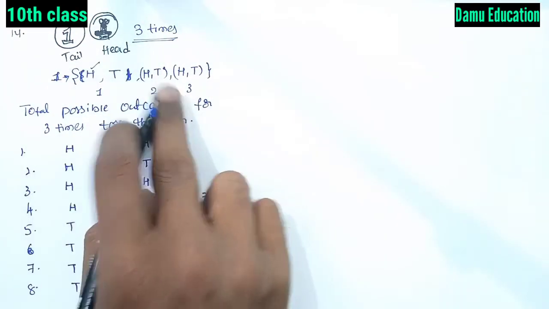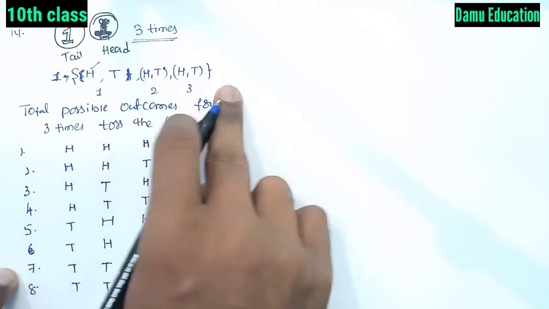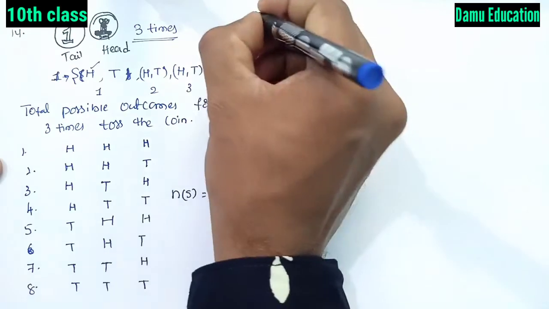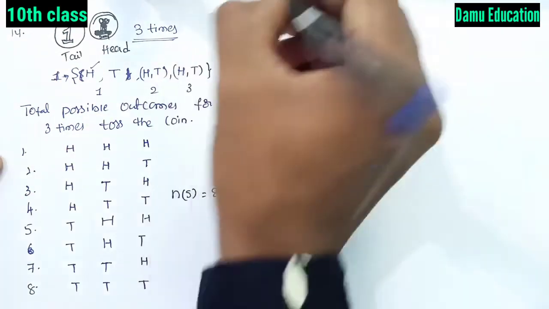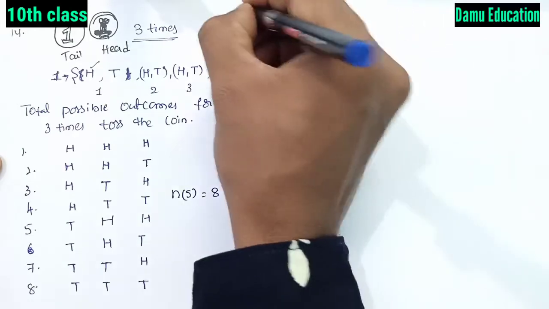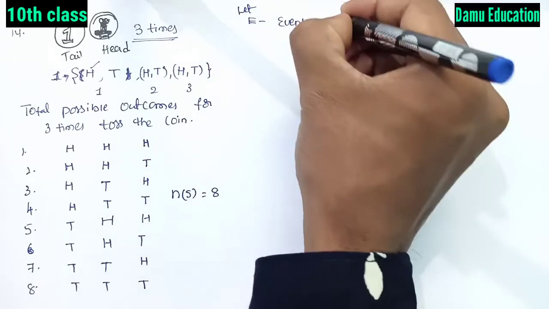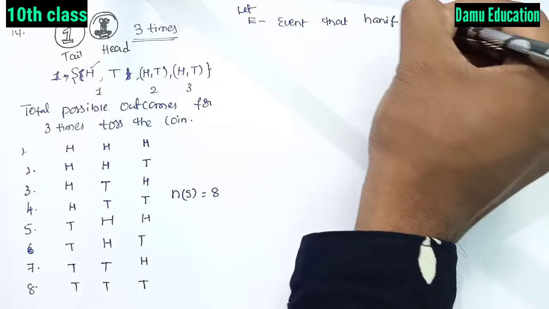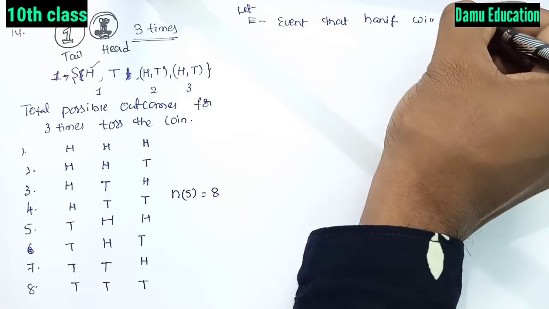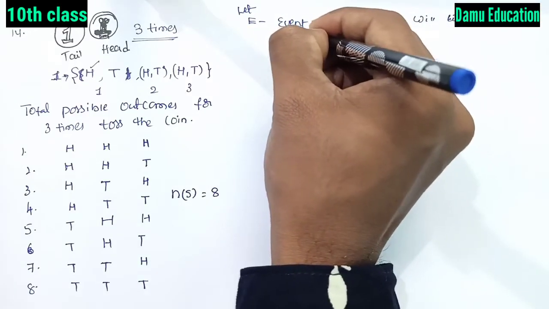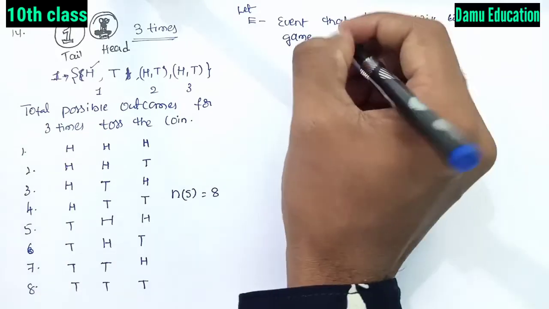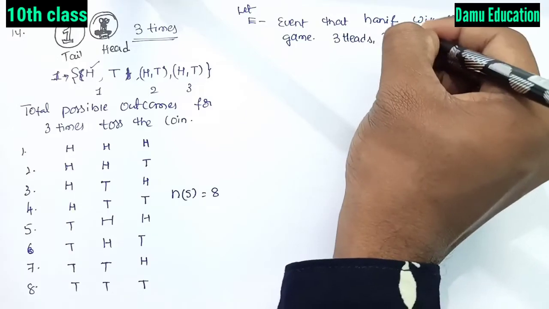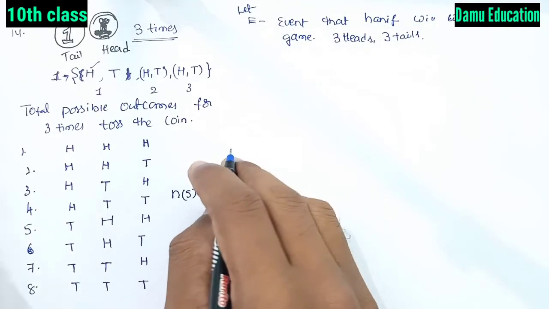Let E be the event that Hanif will win the game, that is either 3 heads or 3 tails will come.